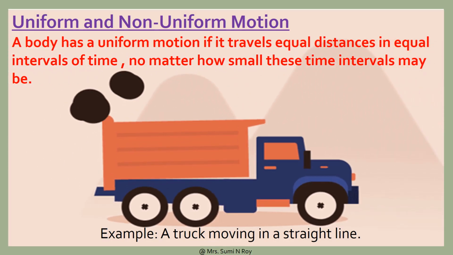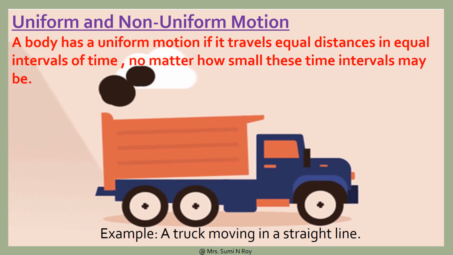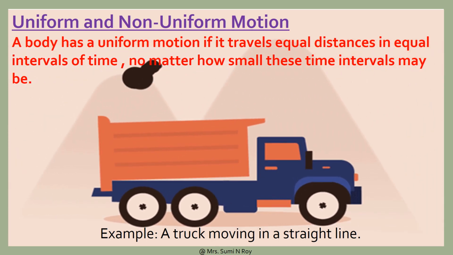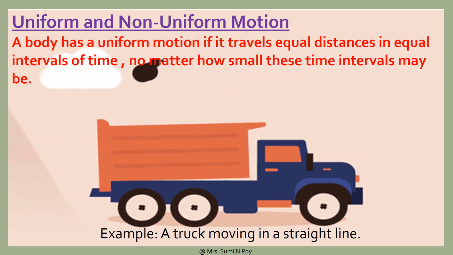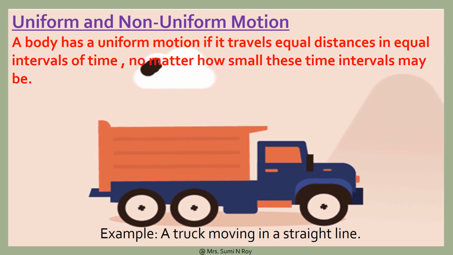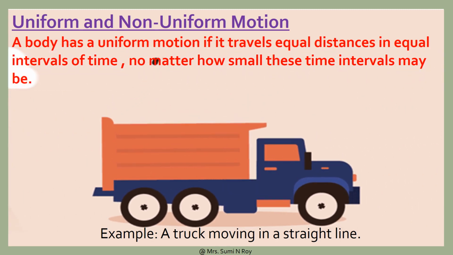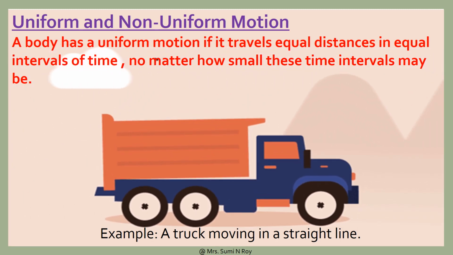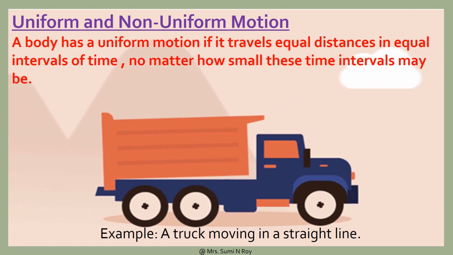Motion can be of two types: uniform and non-uniform motion. A body has a uniform motion if it travels equal distance in equal interval of time, no matter how small this time interval may be. A truck moving in a straight line is an example of uniform motion.